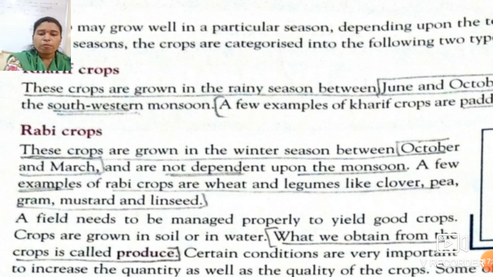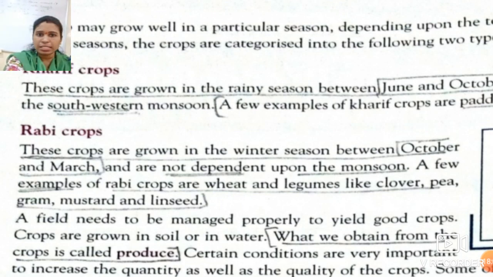Okay students, first, what are rabi crops? The crops which are grown in the winter season are called rabi crops, and the season for the rabi crop is between October and March. These crops do not depend upon the monsoon because they grow in the winter, so they don't require the monsoon. The examples for the rabi crops are wheat and legumes like clover, pea, gram,